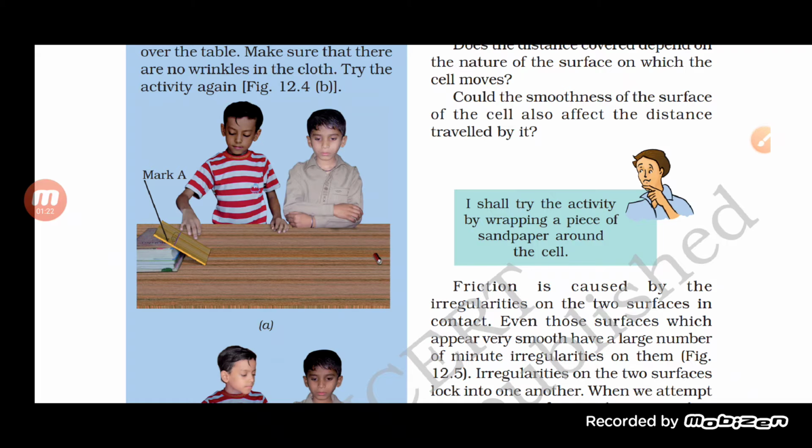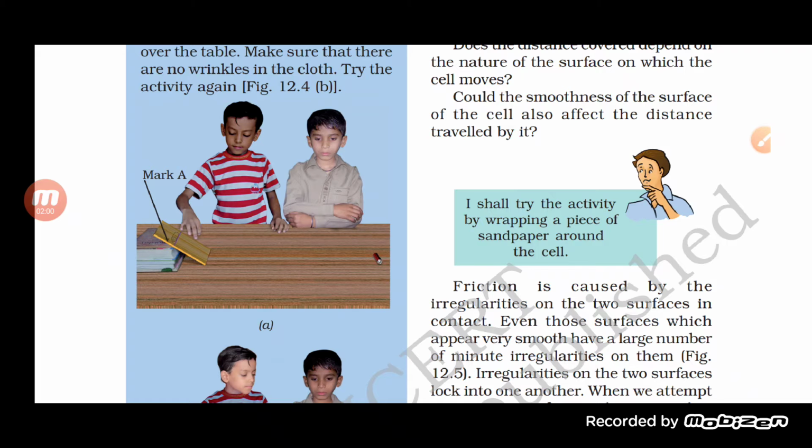Why does the frictional force occur? Basically, if an object is kept over another object, there will be irregularities, and when we move that object over the other, it will easily get trapped into the other surface because of the irregularities.